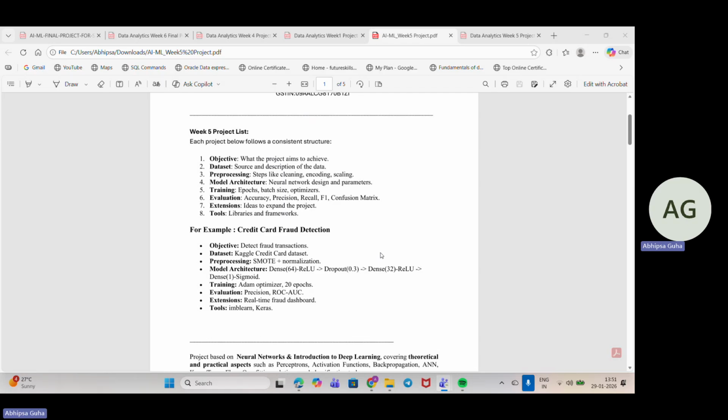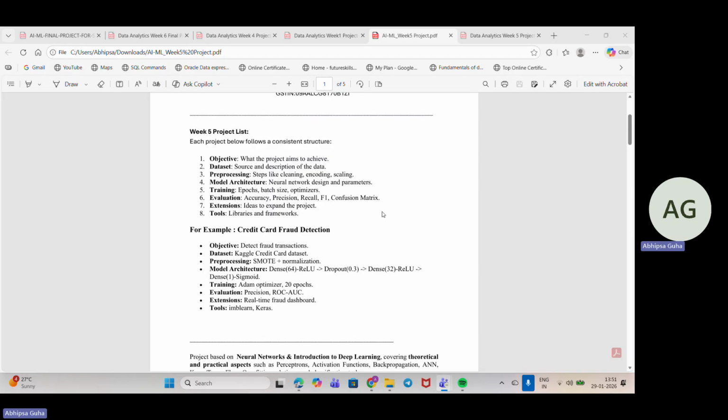You have to go down for the objective and understand the details, then go down for the data set. You have to download the data set, understand it, and do all of the pre-processing. Then you need to do the model architecture for the neural network: how many hidden layers you will choose, what the activation function for them would be, and what the activation function for the final output layer would be. That's all you will be doing.